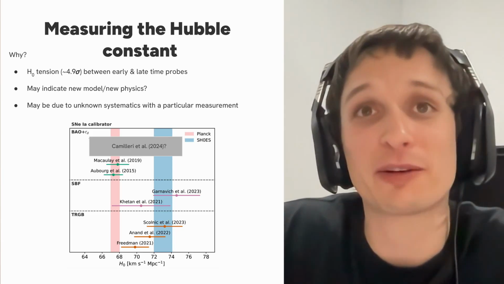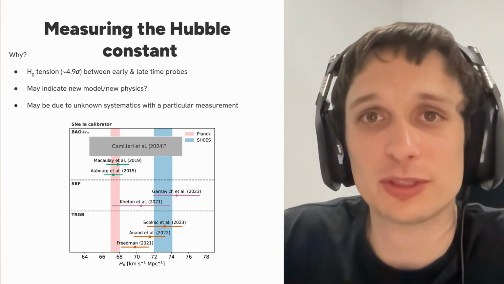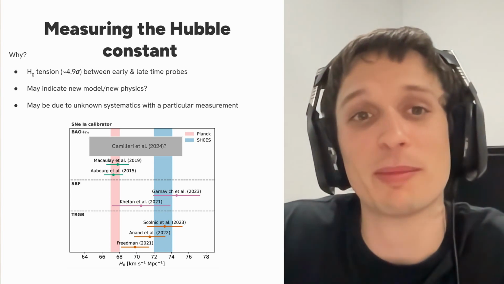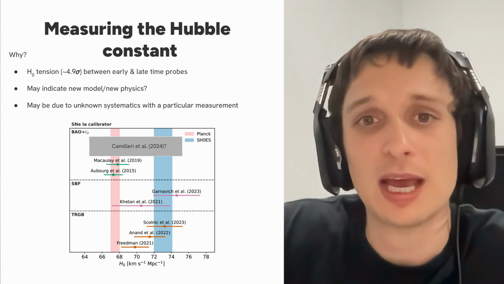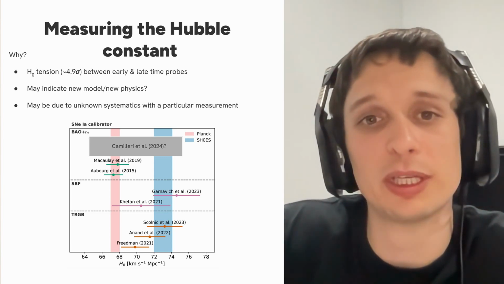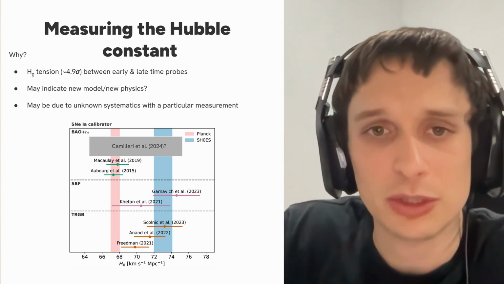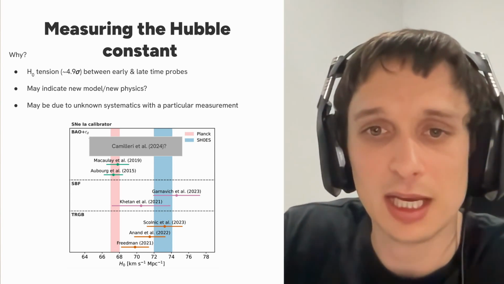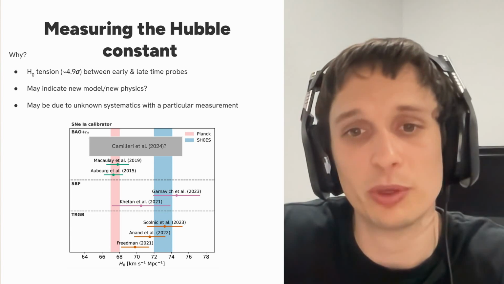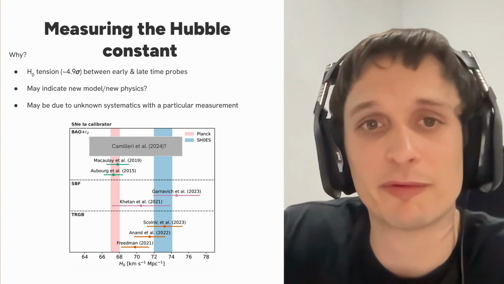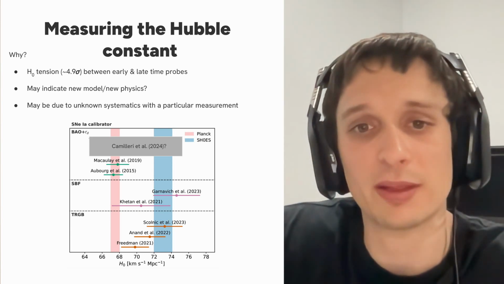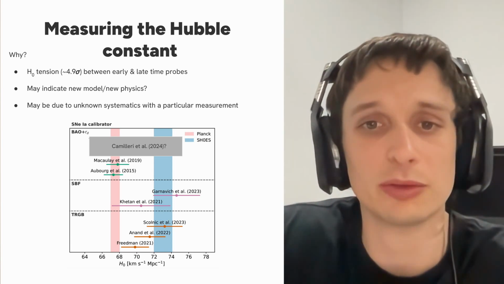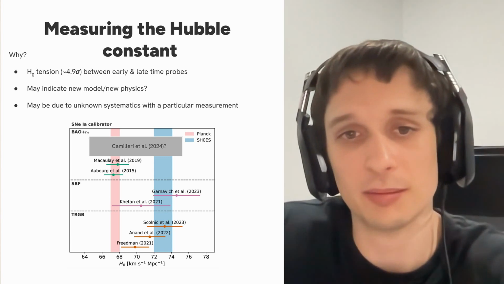First, I'll give a bit of background on why we want to measure the Hubble constant. You may have heard of a tension that we have when we measure the current day expansion rate. This is a tension between early time and late time probes. On the plot on the bottom here, we have the Planck constraint in pink, as well as the SH0ES constraint in blue. And you can see that we get about a 4.9 sigma tension between their constraints. We've also overlaid a few of the other constraints in the literature that still see this tension as well.